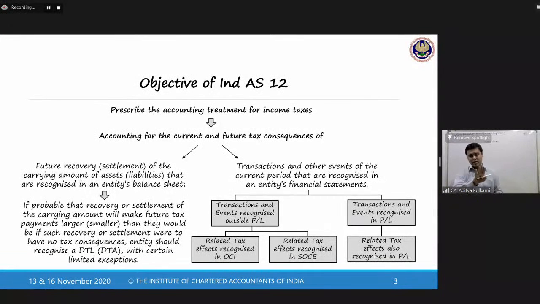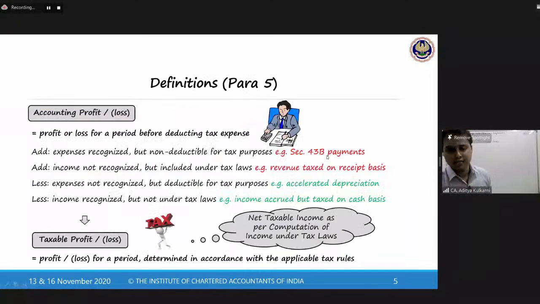For the time being, we will not focus on the second aspect, that is transactions and other events that are recognized in an entity's financial statements. We will set it aside. We will discuss this later as the discussions proceed. But I want us to now focus on the main item, that is the tax consequences of the future recovery of assets or future settlement of liabilities. What will be the tax consequences? Let us understand with the help of an example that is given in your study module.